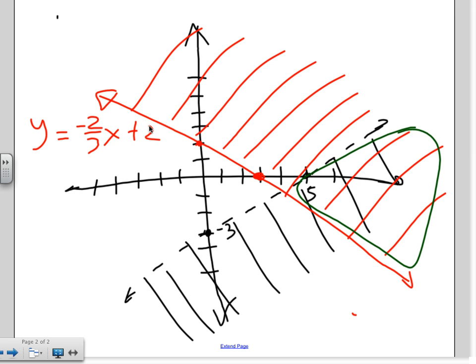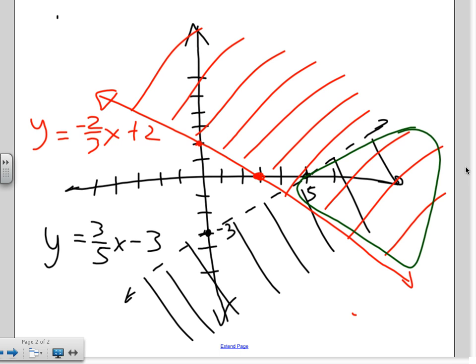Easy, right? What about the black one? Wait, why did you get 2? Yeah, this is the y-intercept. Is that crossing over at 2? Oh, yeah, that's why. Okay. What is the slope of that black one? 3/5. Positive, negative? Positive. So 3/5 x. And where is it crossing over on the y-axis? See how easy it is?